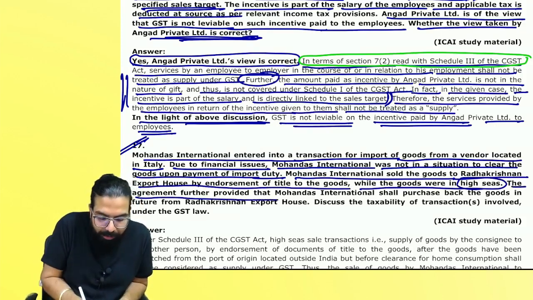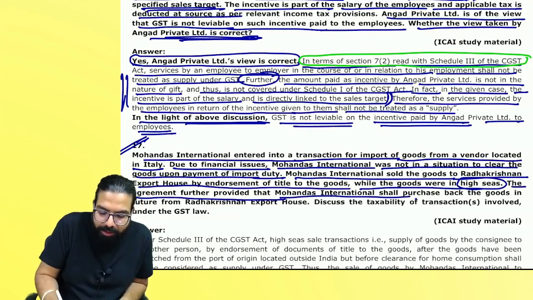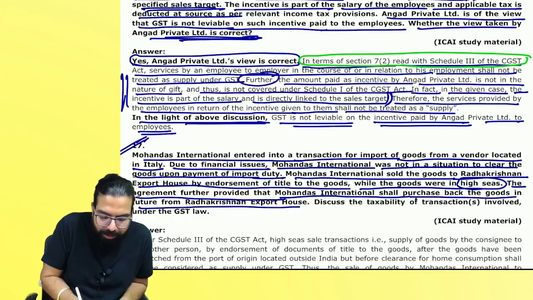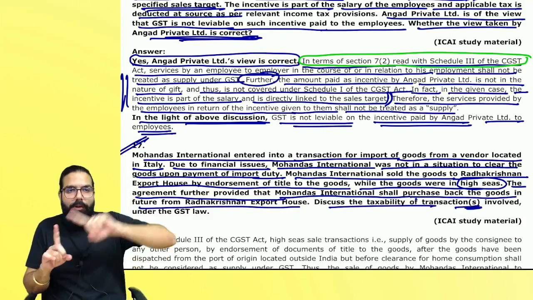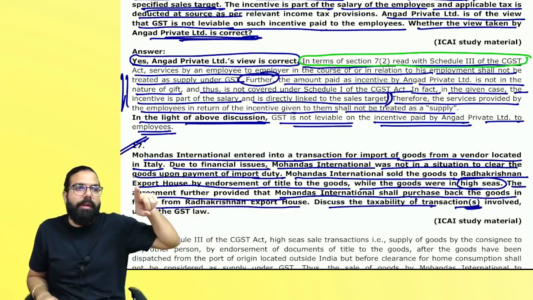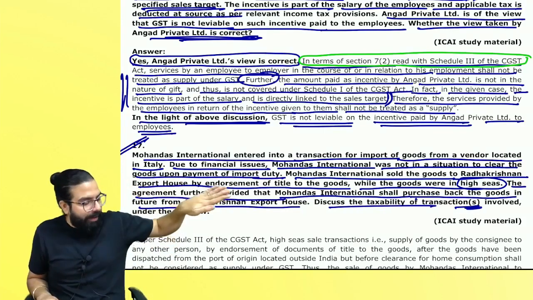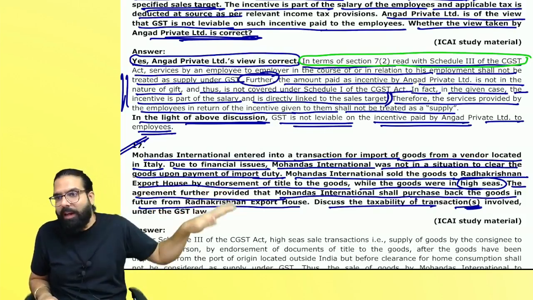The agreement further provided that Mohandas International shall buy back the goods from Radhakrishna Export. Discuss the taxability of the transaction. Number one, you sold the goods to him. What is it? High seas sale. And then he will later send it back to you. He will sell it back to you.